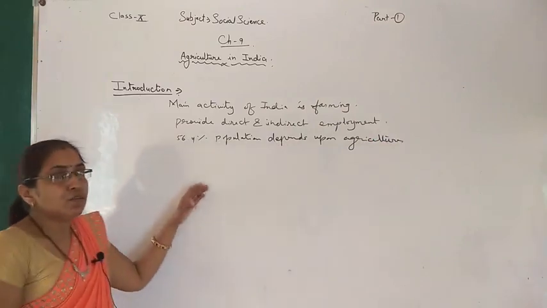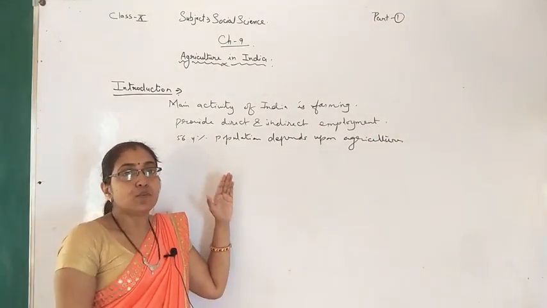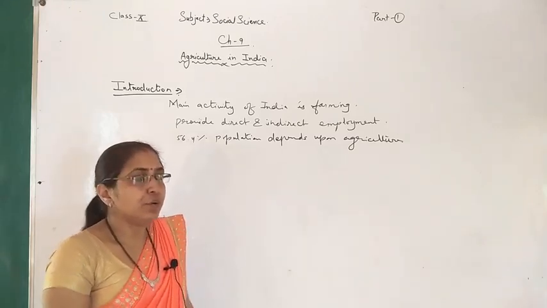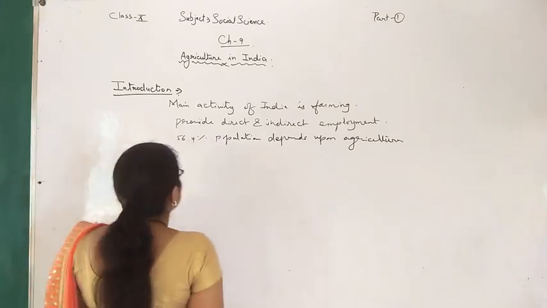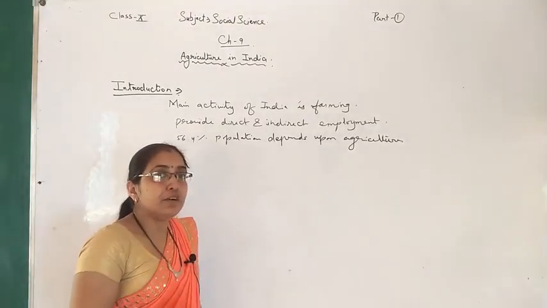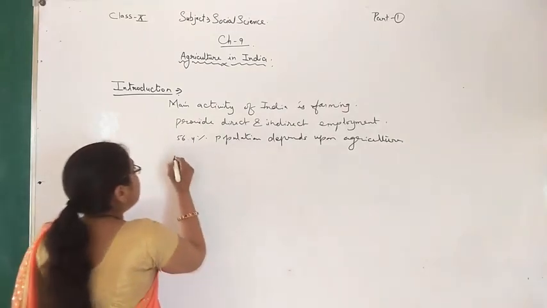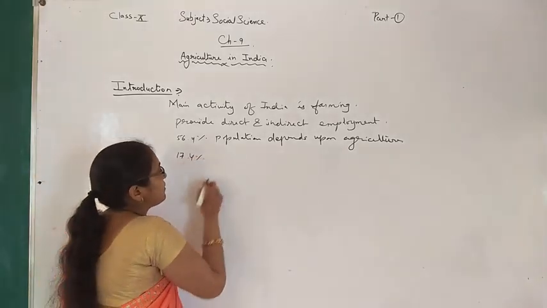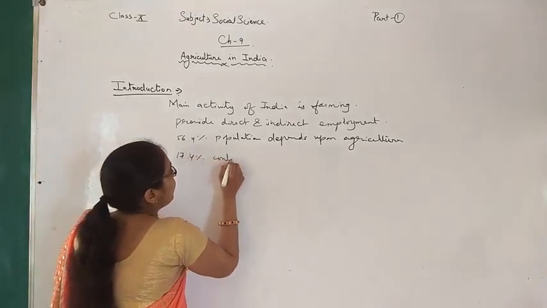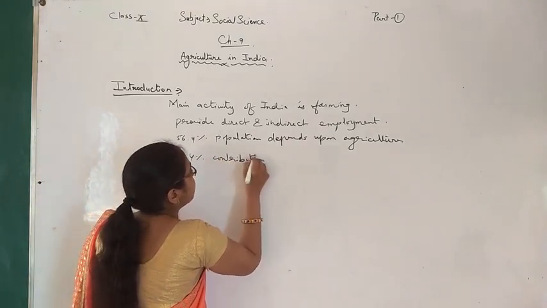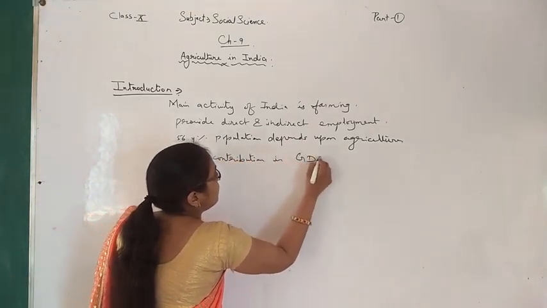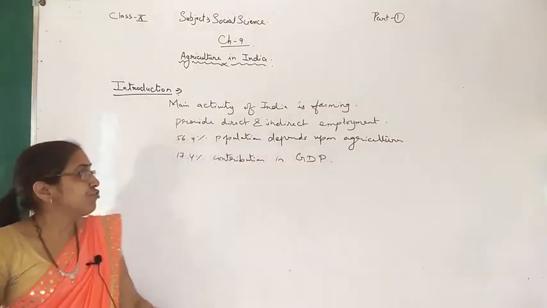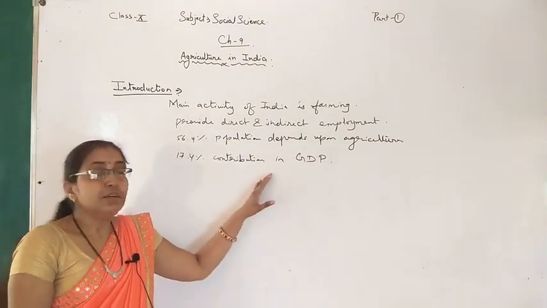Next, it also contributes to the GDP of the country. Now we are going to see how much percent it contributes to the GDP. There is a 17.4% contribution of agriculture in GDP.